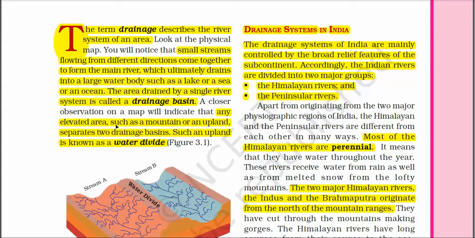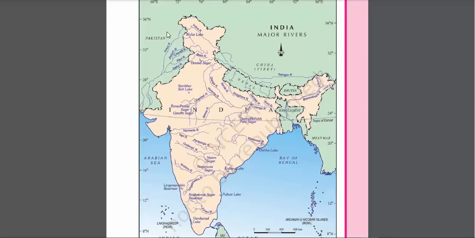First of all, again look at the physical map of India. These are the Indian major rivers. Again you can see, just watch all the rivers and lakes carefully.